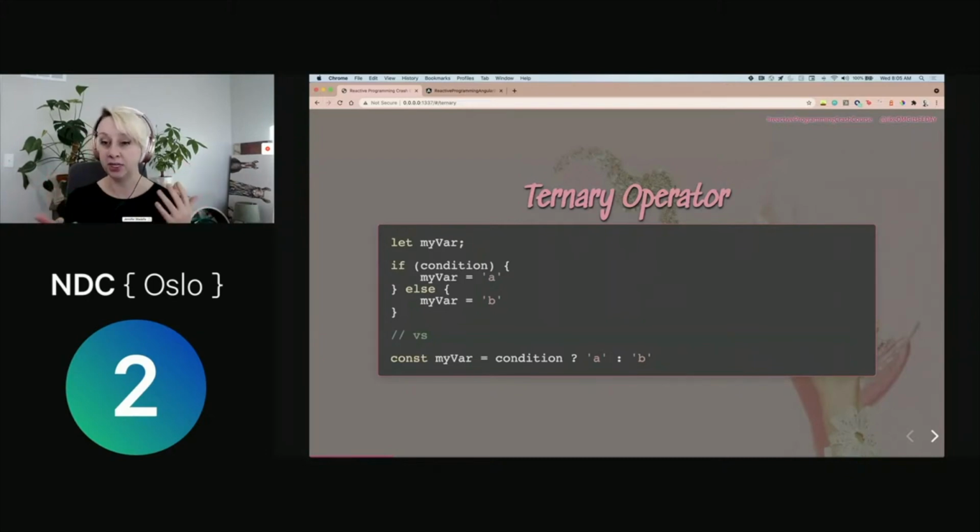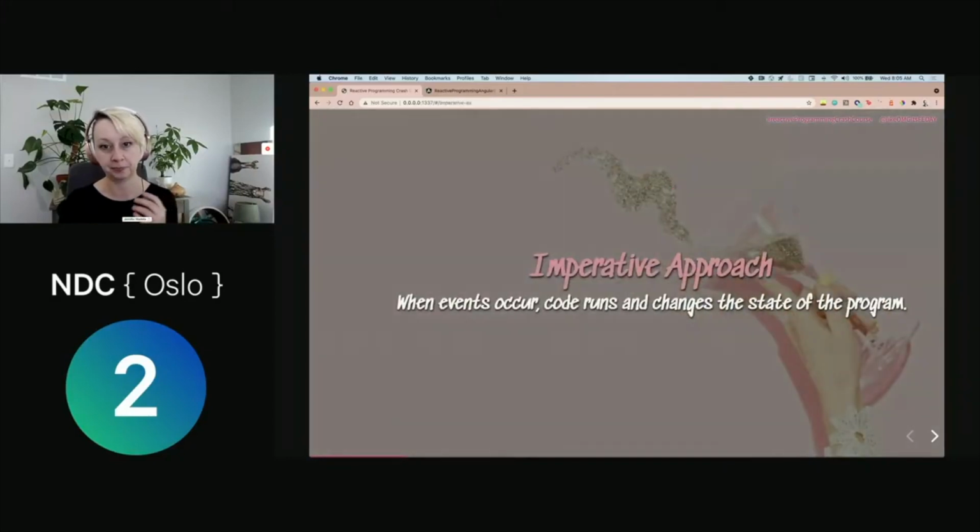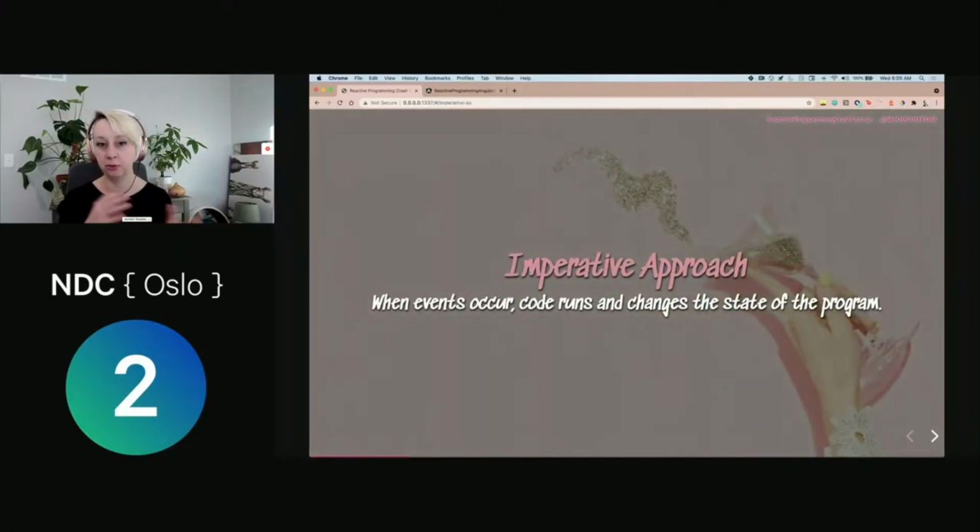And then we are simply going to give it instructions on what its value should be based on any number of things we pass to it. And so a ternary operator is the most basic way we do this in JavaScript. And so I feel like this is a really good starting point to illustrate the difference between imperative programming and declarative programming. So when we're using this imperative approach, this means an event occurs, we're going to run code that's going to change the state of our program.